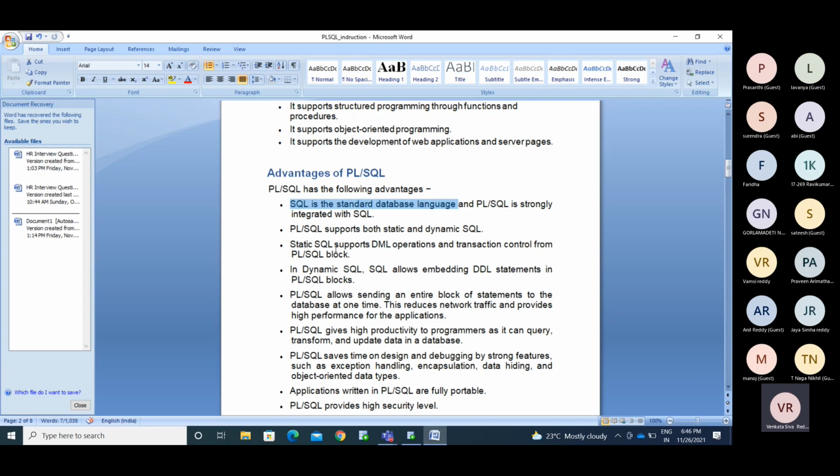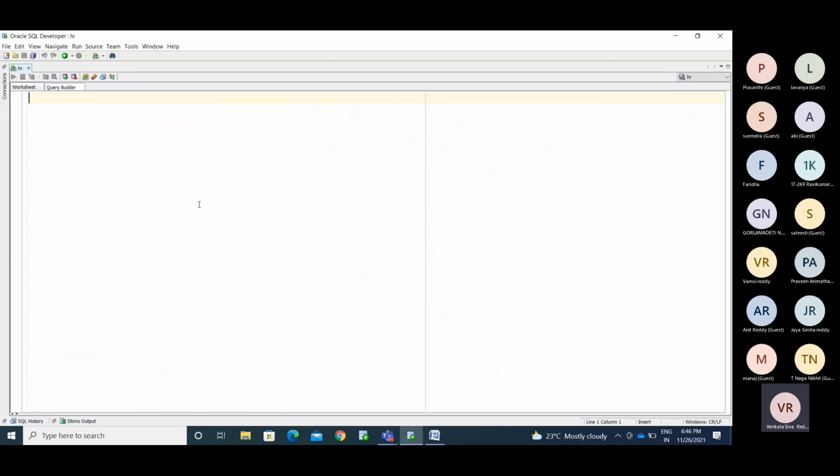There are some restrictions to use that. There are some syntactical differences. You cannot use it directly the way you write select star from table name. You are using select star from table name.